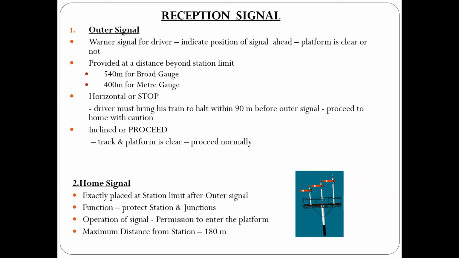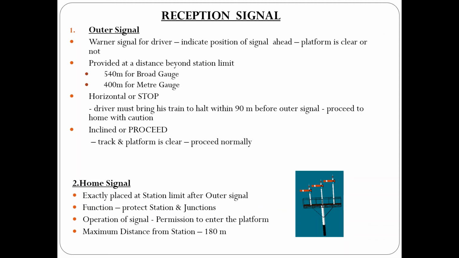So depending upon how many routes or diverging tracks there are, there can be bracketed arms provided at the home signal. That is being shown in this figure. There are three signals provided in a single post showing three diverging routes from a main track. Depending upon how the arm is positioned, whether it is horizontal or inclined: horizontal means the movement in that particular route is prevented or stopped, whereas inclined means the movement into that particular route is permitted. So depending on that, it can proceed to that particular route.